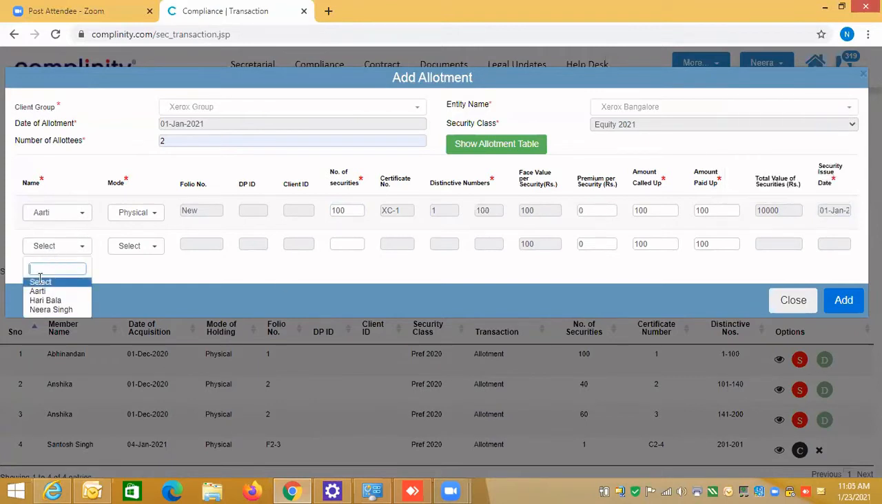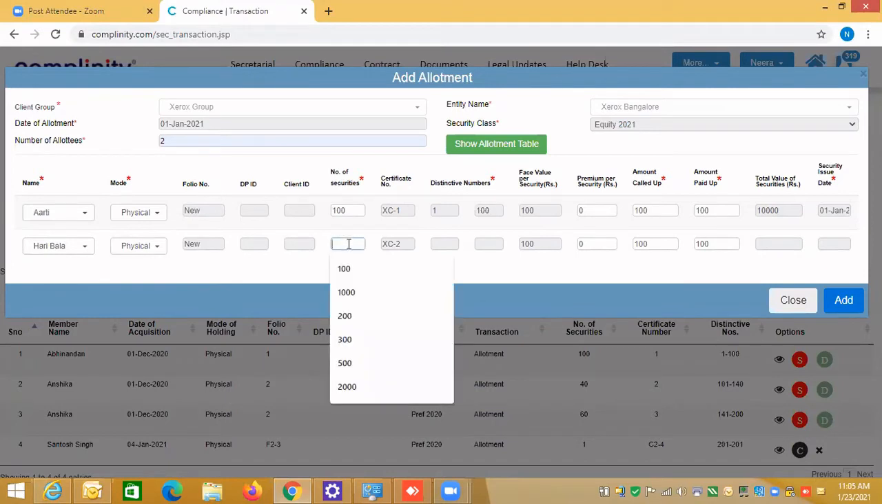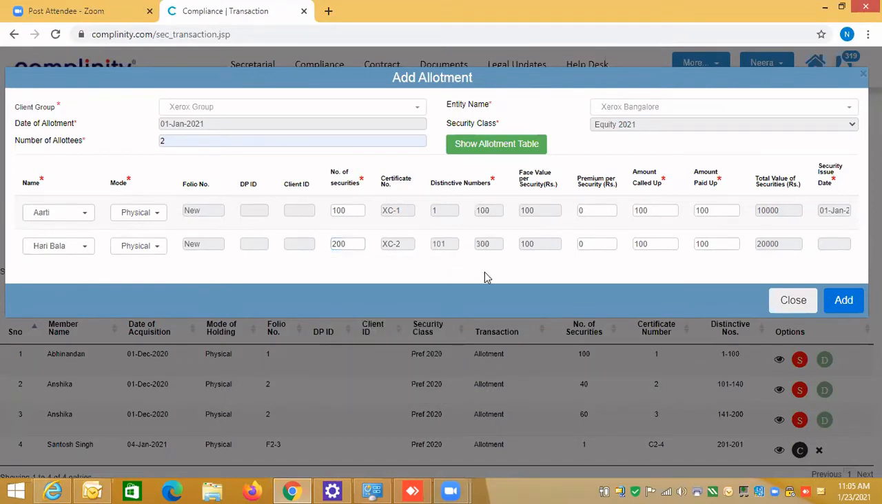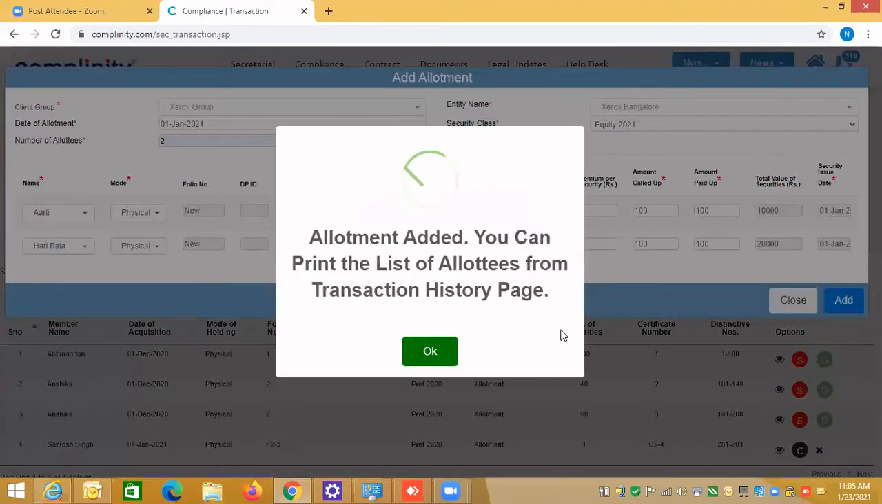The second person I'm allotting is Mr. Haribala. And then physical, he is also a new member. So again, I'm giving him, suppose, 200. So see, XC2, the second certificate, has been generated. Automatically the distinctive number gets calculated, 101 to 300. And then I'm also selecting the first date. So this is basically how you can do the allotment. And I say add. So these 2 allotments.